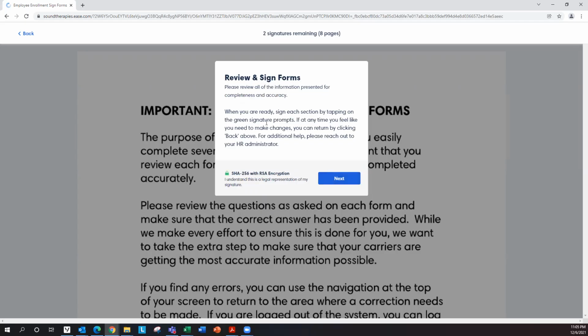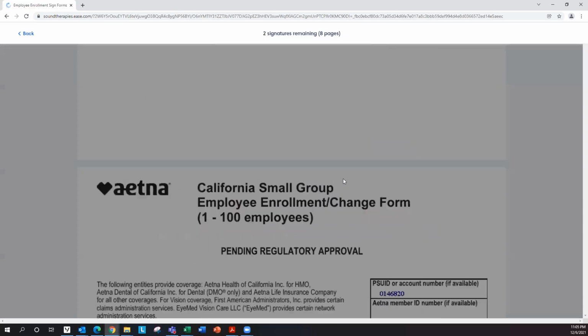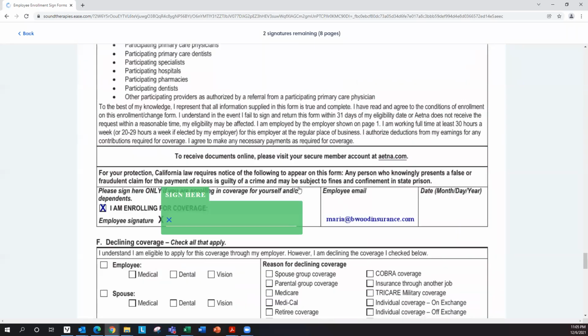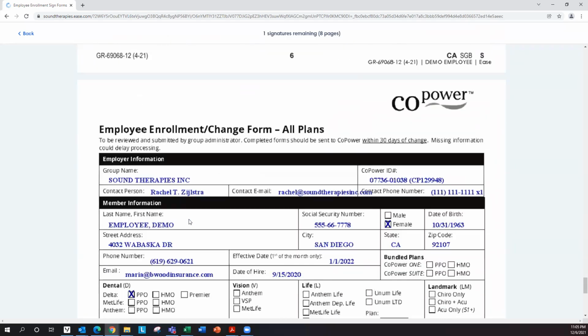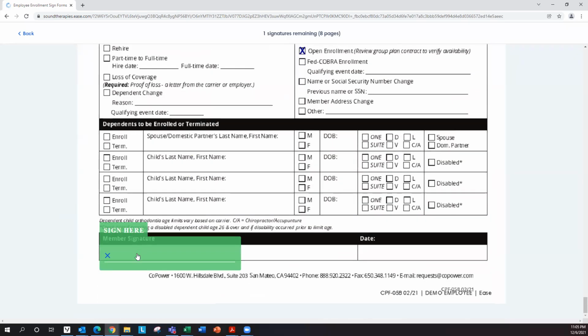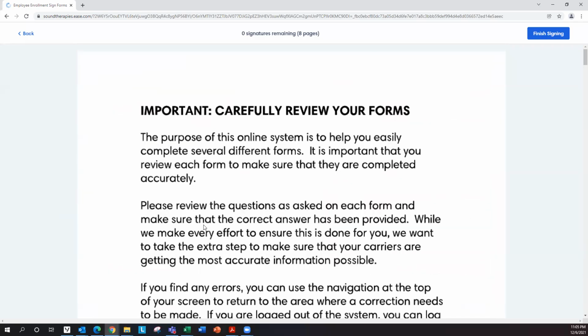You will see the review and sign forms, and when you're ready, just click on next. You will see this green box. This is where your signature will be placed. So all you need to do is left click your mouse, and it will pull your signature here.